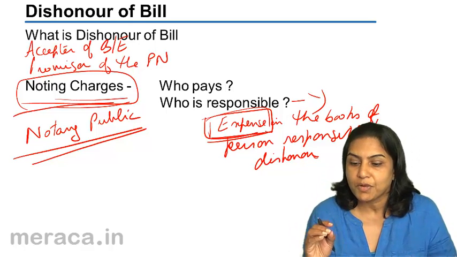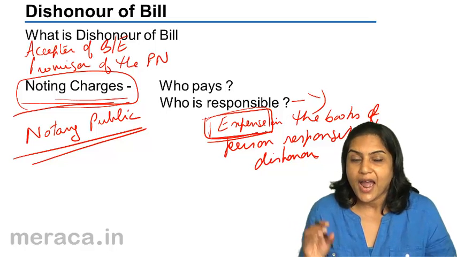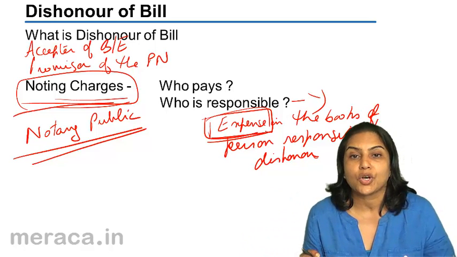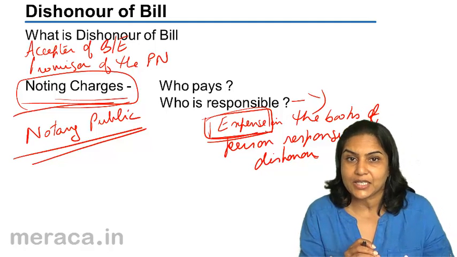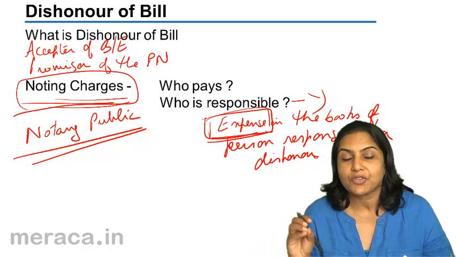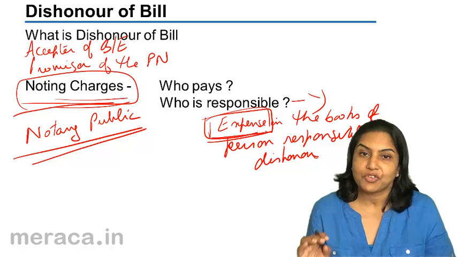Who is responsible for the dishonor? Y is responsible for the dishonor, and noting charges would be shown as an expense only in the books of Y. Z will try to recover this money from X who gave him the bill, and X will in turn try to recover this money from Y, from whom X received the bill.